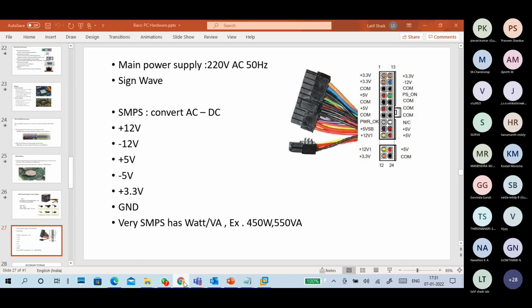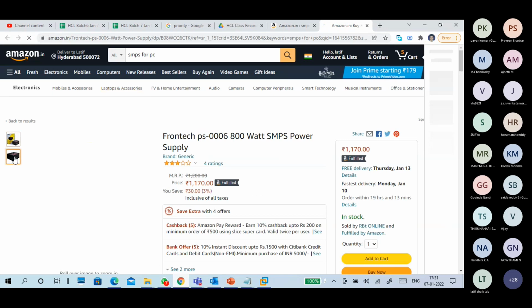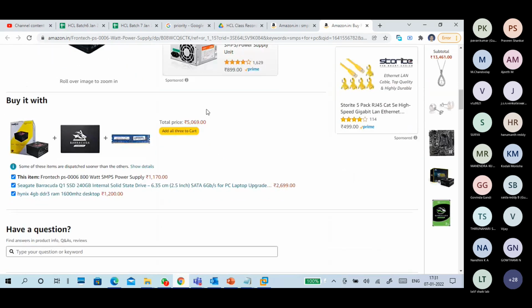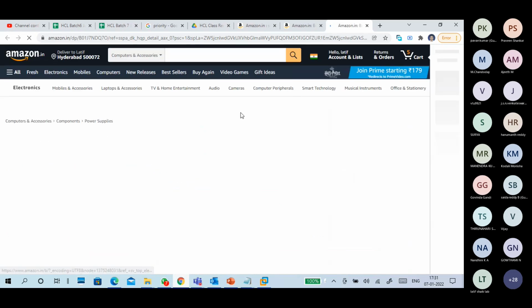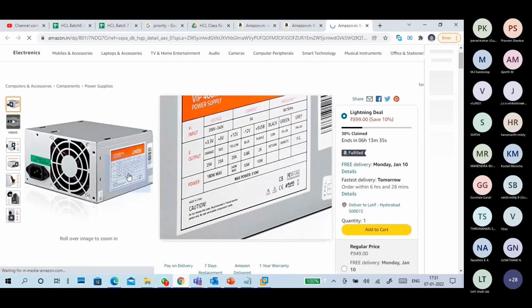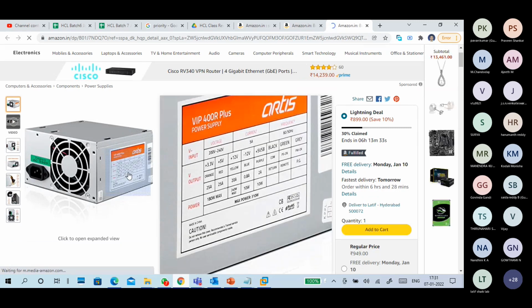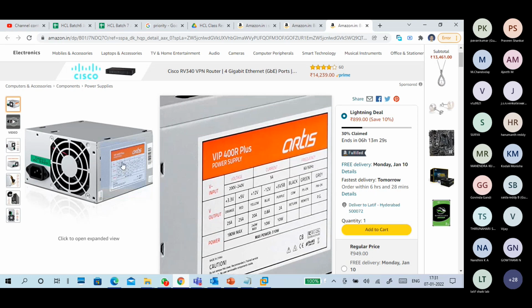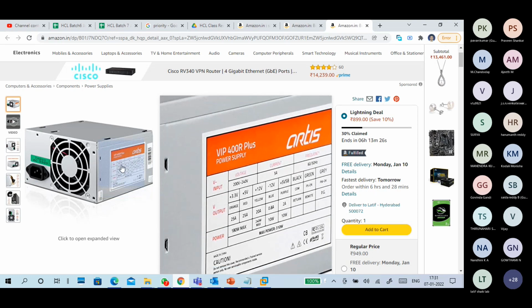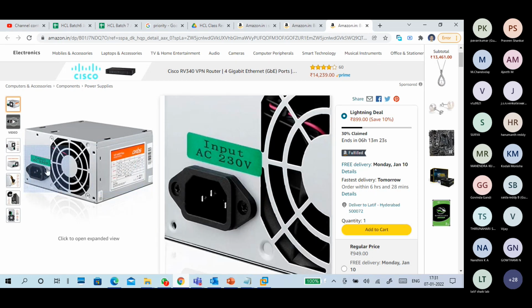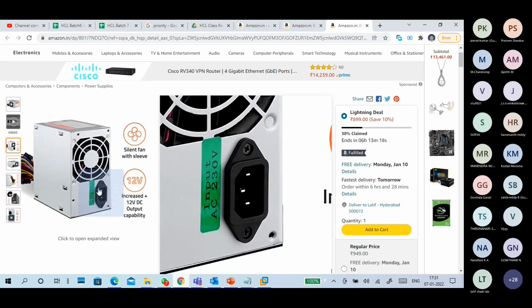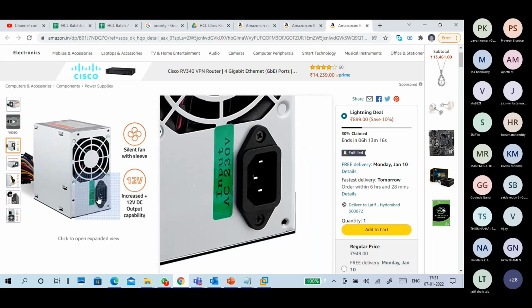Compulsory, whenever you look at the SMPS, open the SMPS here and see the wattage levels and all. So this is not showing. Any SMPS, yeah, an old one is better. See, what voltage it is giving, what the color representations are, what the total wattage is. So 400 R means it's around 400 watts. This is the input, your AC input is going to this one. This is a silent fan.